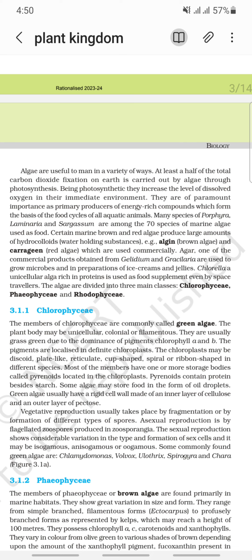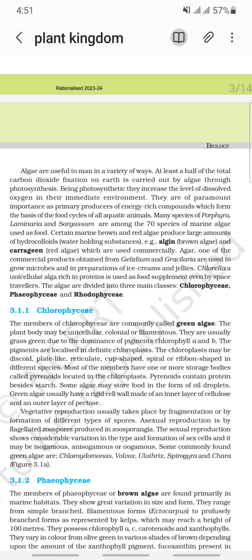Many species of Porphyra, Laminaria, and Sargassum are among the 70 species of marine algae used as food. Certain marine brown algae and red algae produce large amounts of hydrocolloid substances, for example algin from brown algae and carrageen from red algae, which are used commercially.